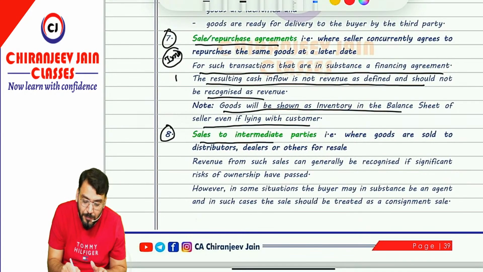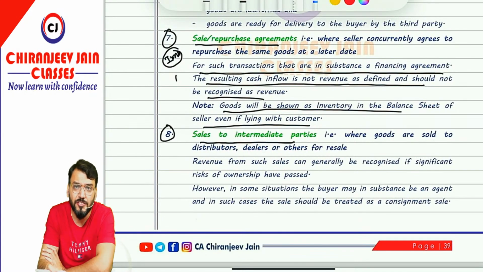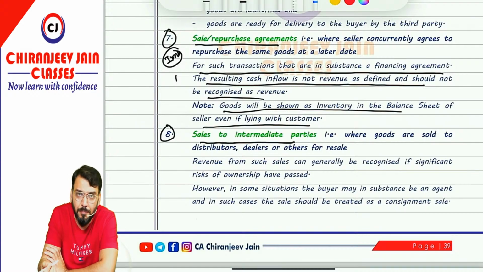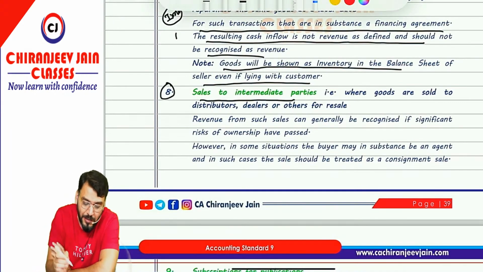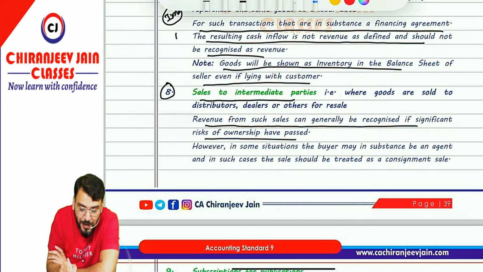Sale to intermediate parties. Sale to intermediate parties means distributor, or it can be any other party. So when the goods are sold to a distributor, dealer or any other for resale, normally the manufacturer will transfer the goods to the retailer and then the retailer will do the sale to the end customer. So when the goods are transferred to the distributor, of course they are the buyer for the manufacturer. In that case, of course, revenue will be recognized when the significant risk and reward has been transferred. So revenue from such a sale can generally be recognized if significant risk of ownership has been transferred.